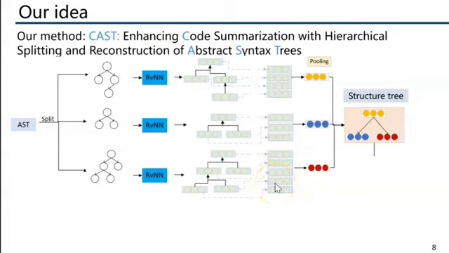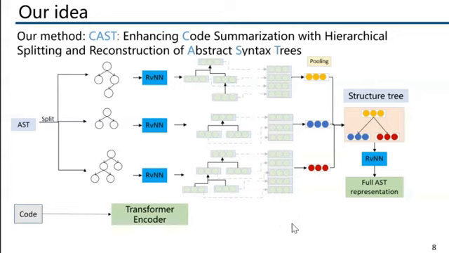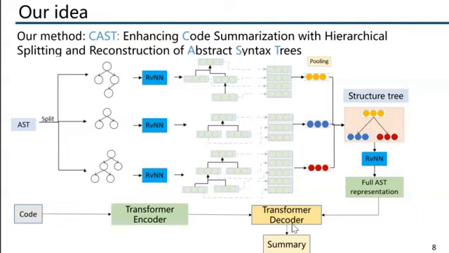Next, we use an RNN to aggregate the subtree semantic blocks according to the structure tree and obtain the full AST representation. We also use a code encoder to get the code token embedding. Finally, we feed both the code and AST representations to a transformer decoder to generate the summary.